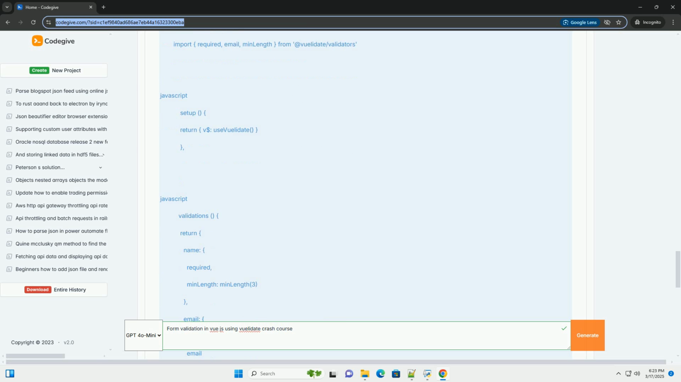Best practices. User experience: don't show error messages immediately when the page loads. Wait until the user has interacted with the field, using @blur equals $v.fieldname.$touch. Provide clear and helpful error messages. Consider adding visual cues, for example red borders, to invalid fields. Disable the submit button when the form is invalid.